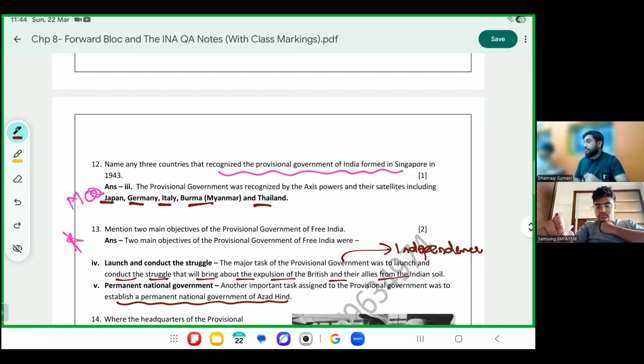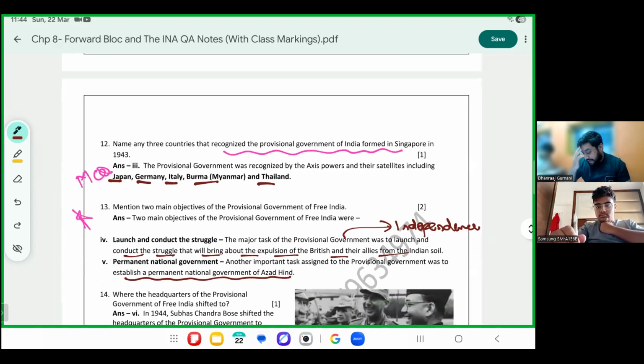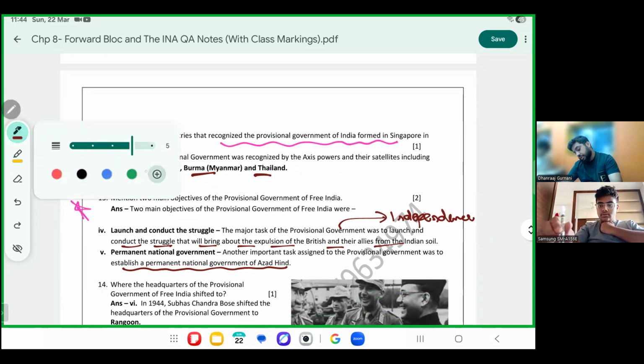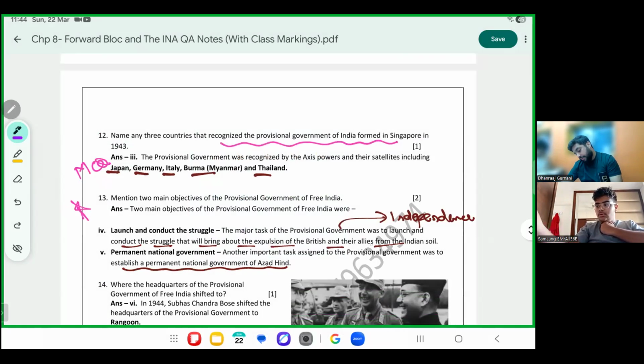What were the two main objectives of the provincial government? They wanted to launch and conduct the struggle against the British, but from outside of the Indian soil.